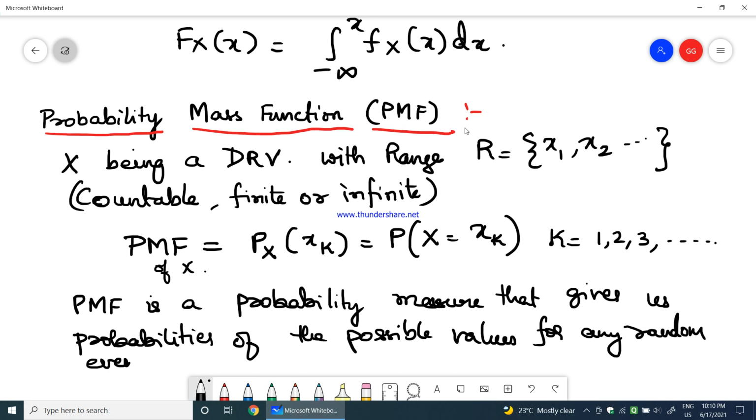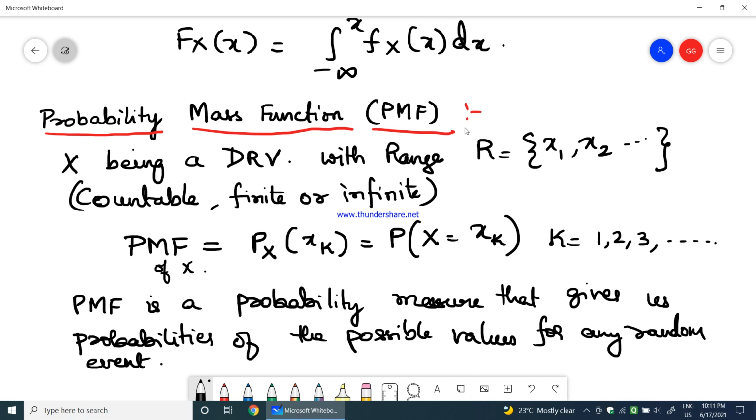So this is normally the probability mass function. We considered it for a discrete random variable. The probability mass function will always be considered for a discrete random variable. So I hope the cumulative distribution function, the probability density function, and the definition of probability mass function are clear to you.